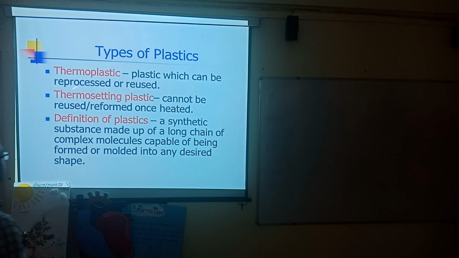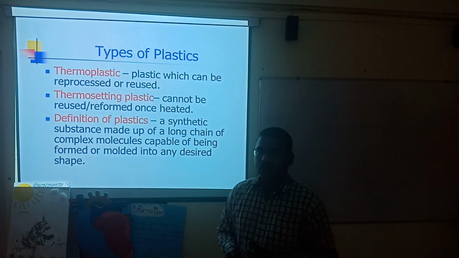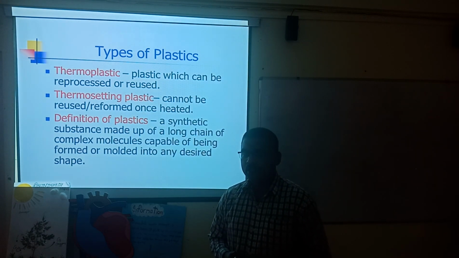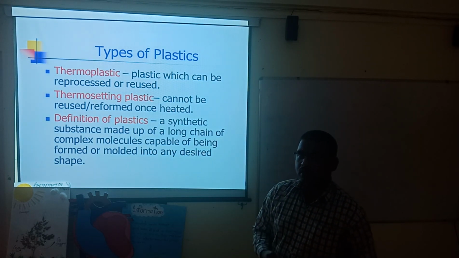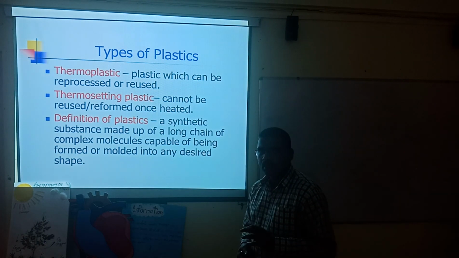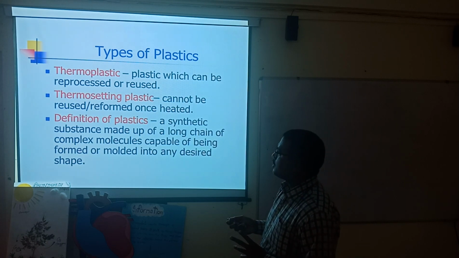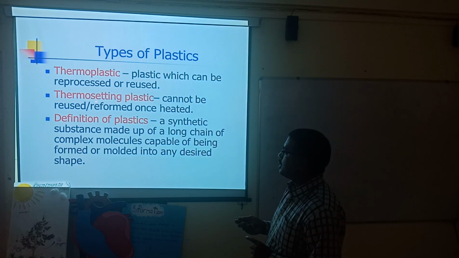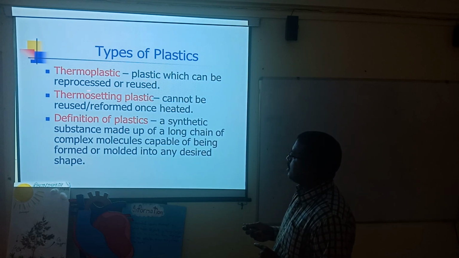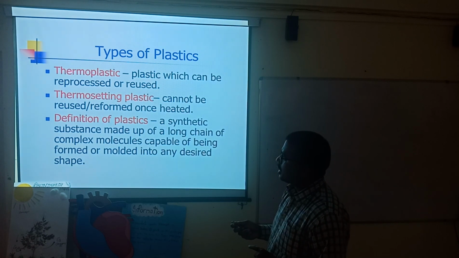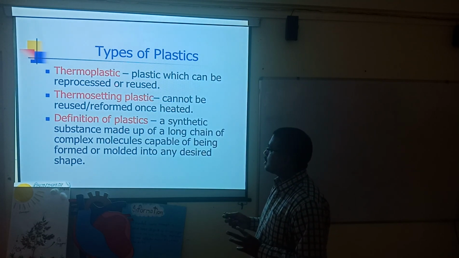Now we are talking about thermoplastics. In the previous slide, the information given is that plastic can be molded in different stages on the basis of temperature and molding process. Plastics are basically divided into two types: one is known as thermoplastic and the other is known as thermosetting plastic. The kind of plastic that can be reprocessed or reused is known as thermoplastic.